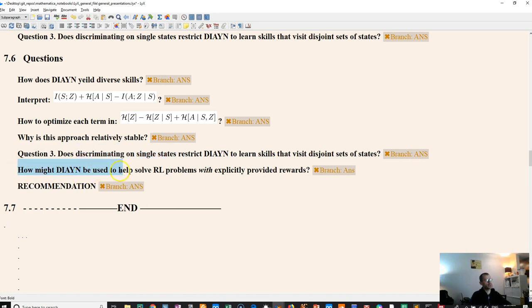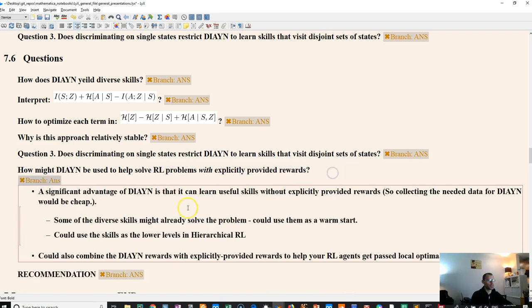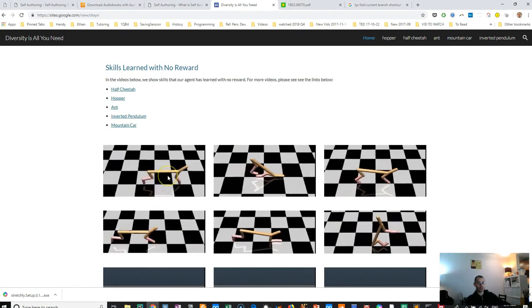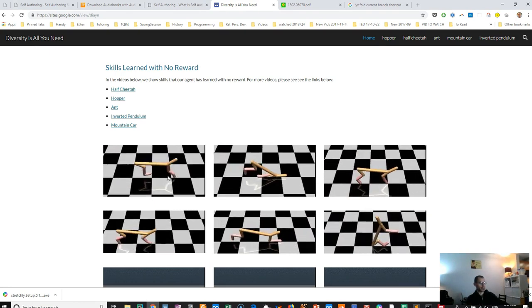How might we use this to help solve RL problems where we do have explicitly provided rewards? Just think about that for a moment. So here's my answer. A significant advantage of this is that we can learn useful skills without explicitly providing rewards, right? So it can be a lot cheaper to collect this data. And some of the diverse skills might already solve the problem. Like here, it learned to run forward, just to increase the diversity of the skills learned.